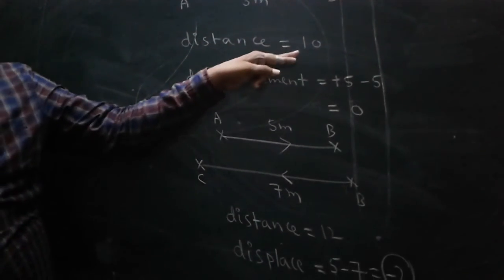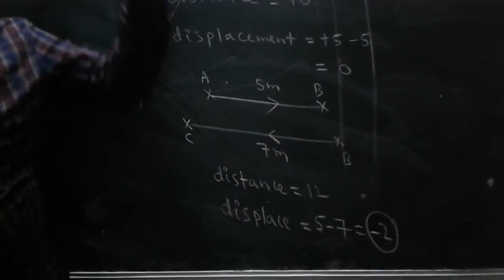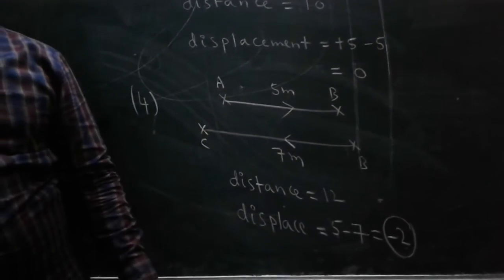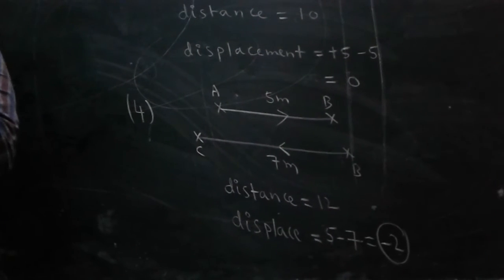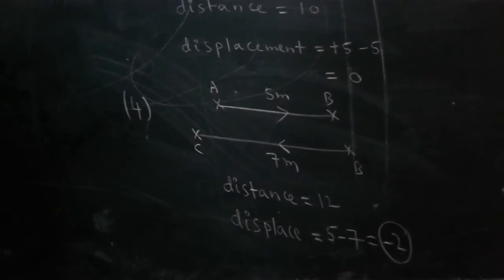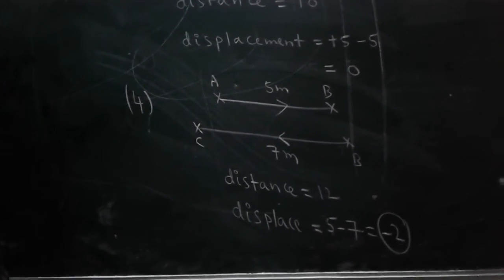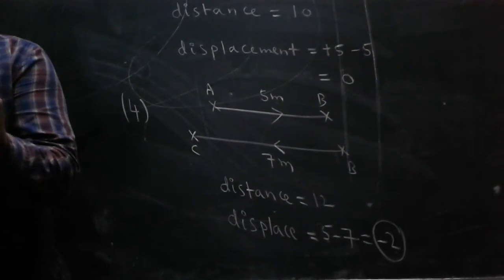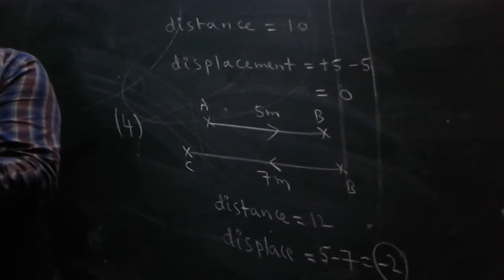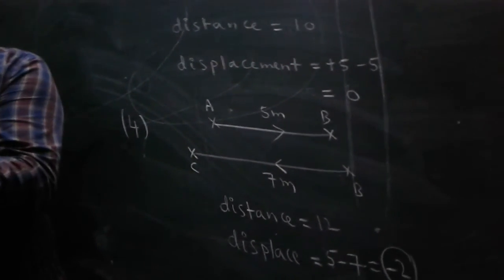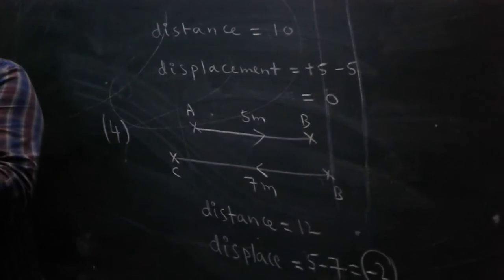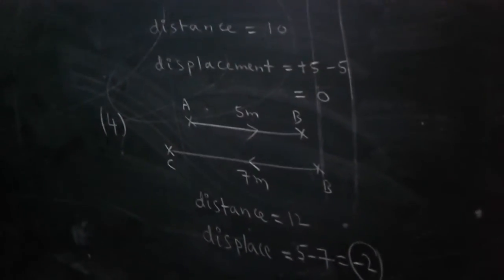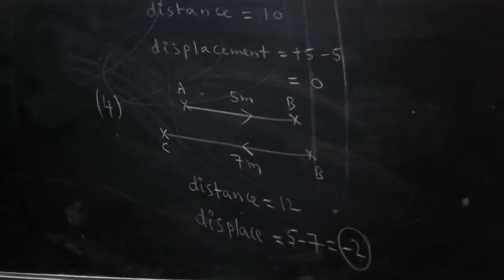But look at distance: 10, 12, 5 then 7. All are positive. Distance is always a positive value and it cannot be 0. But displacement may be positive, may be 0, may be negative. Okay, this is the difference between distance and displacement.